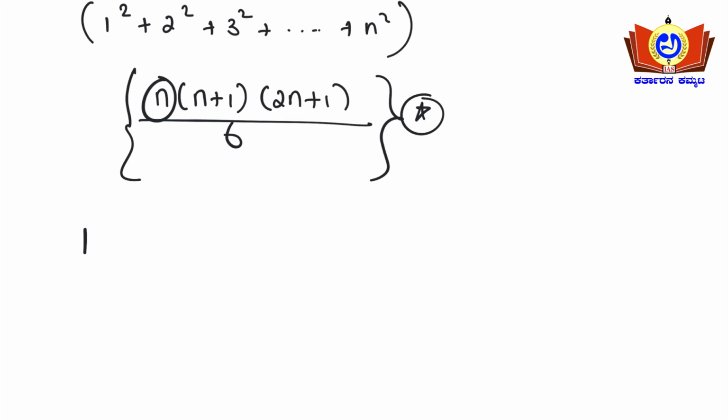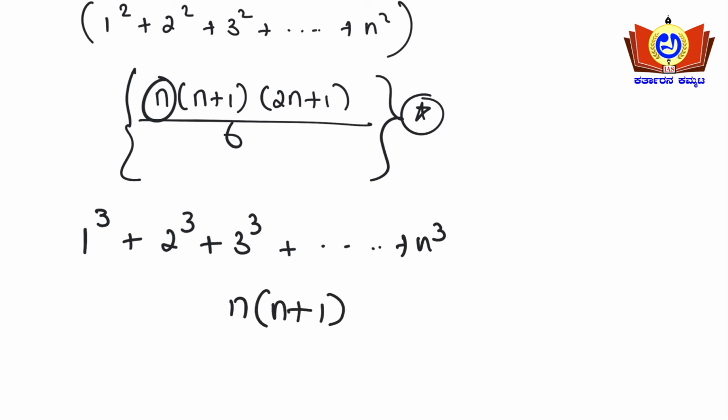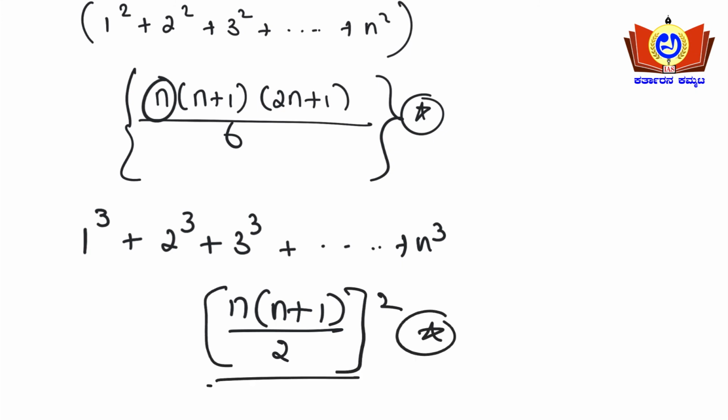If at all you encounter a problem like this, 1 cube plus 2 cube plus 3 cube plus, it goes on till n cube. So what is the formula here? It is actually n into n plus 1 divided by 2 to the whole square. This is the formula, guys. Okay, this formula you need to remember here.